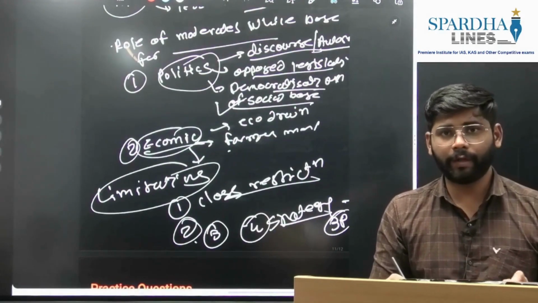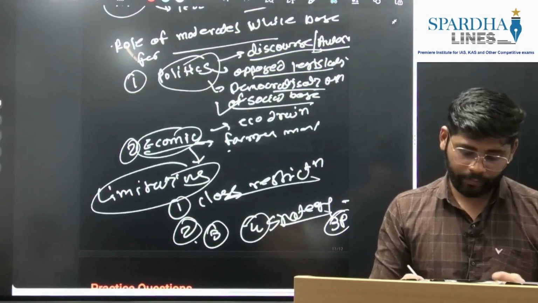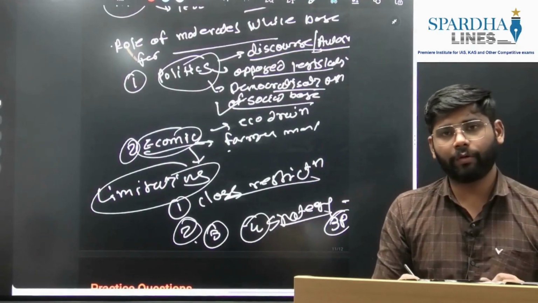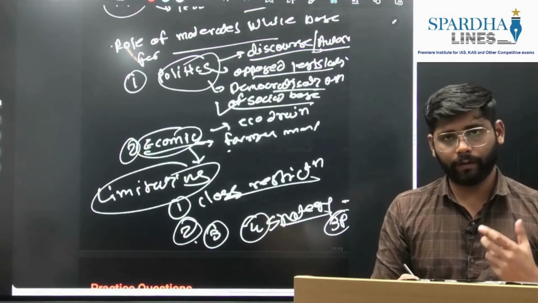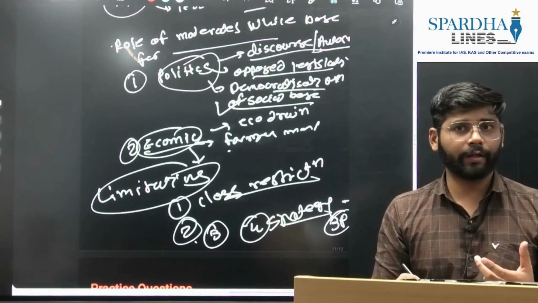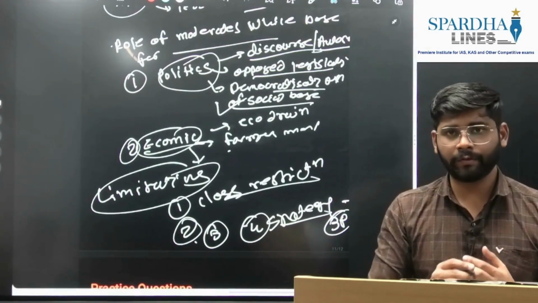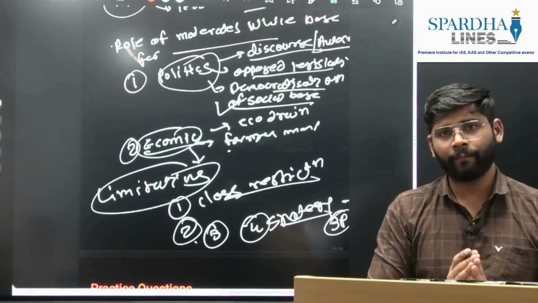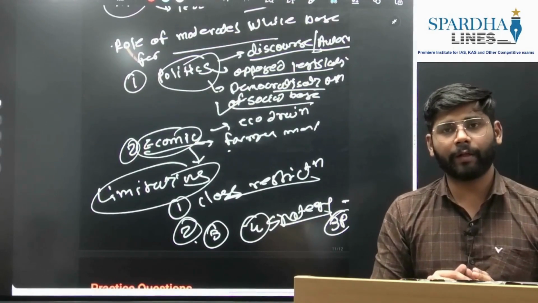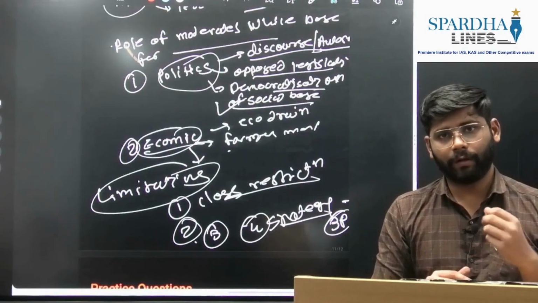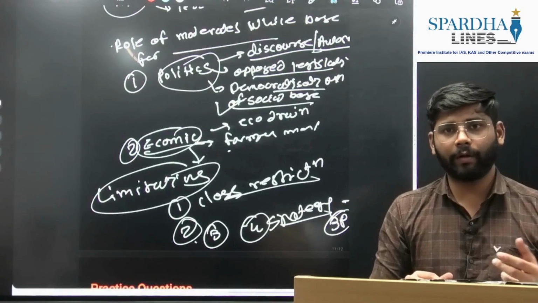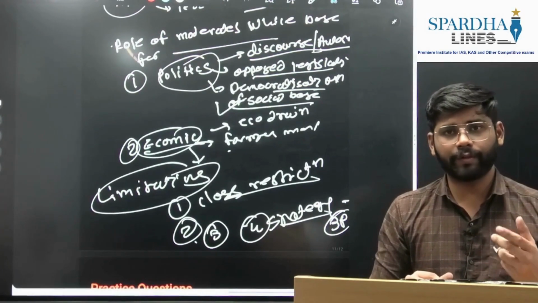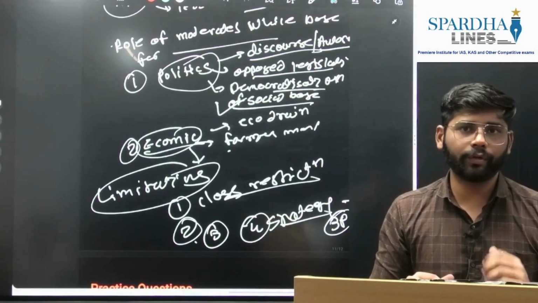So these were some limitations of the moderate phase. But again we need to conclude on a positive note, because the moderates worked wholeheartedly for the Indian national movement and consolidated its base. So this is what we are going to say, that despite certain limitations, they created the base and consolidated the masses and prepared them for the next, Gandhian passive resistance phase. So this way we can conclude this question.